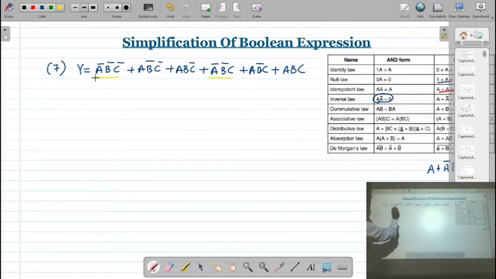Correct? So from this we can take A bar, B bar common. Then you can write that this is equal to A bar, B bar, and into bracket we will get C bar plus C. So we have discussed these two terms. Correct?